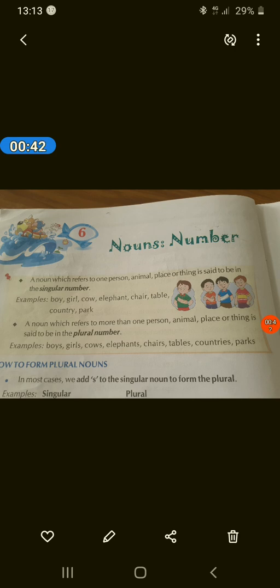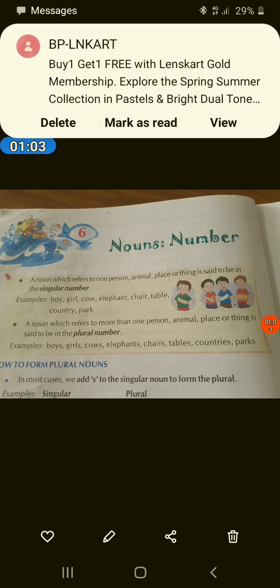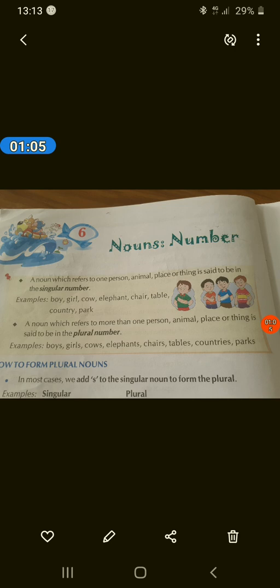A noun which refers to one person, animal, place or thing is said to be in the singular form. Examples: boy, girl, cow, elephant, chair, table, country, park. Now next one. A noun which refers to more than one person, animal, place or thing is said to be in the plural form. Examples: boys, girls, cows, elephants, chairs, tables, countries, parks.